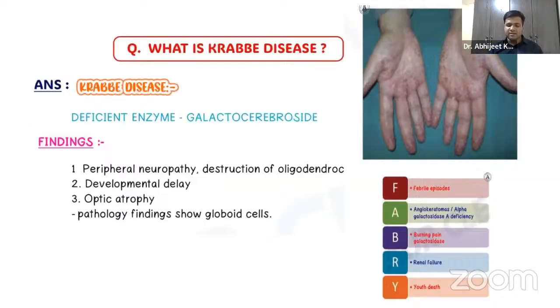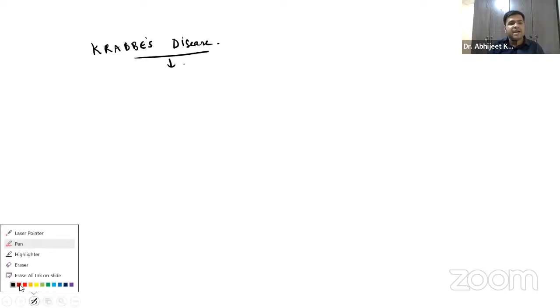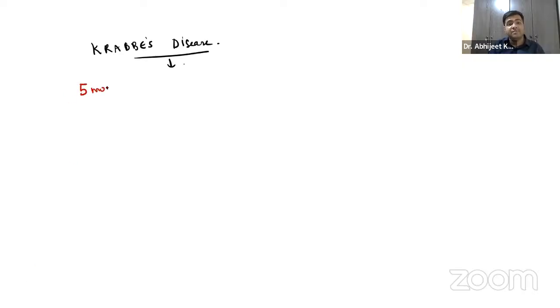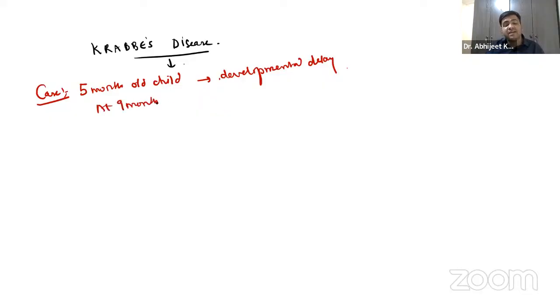Coming on to the next one, that is Krabbe's disease, guys. Let us first see how this Krabbe's disease patient is presented to us. Remember, a 5-month-old child will be presenting with developmental delay, right? Now, at 9 months, the condition is severely deteriorating.